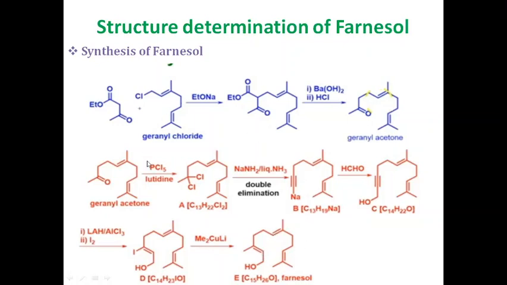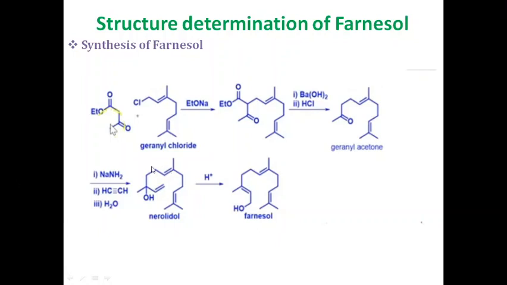Thus, this is a very important synthesis. 10 carbon atoms come from geranyl chloride, 3 from ethyl acetoacetate, 1 carbon from formaldehyde, and 1 carbon from the Gilman reagent, resulting in the formation of farnesol.